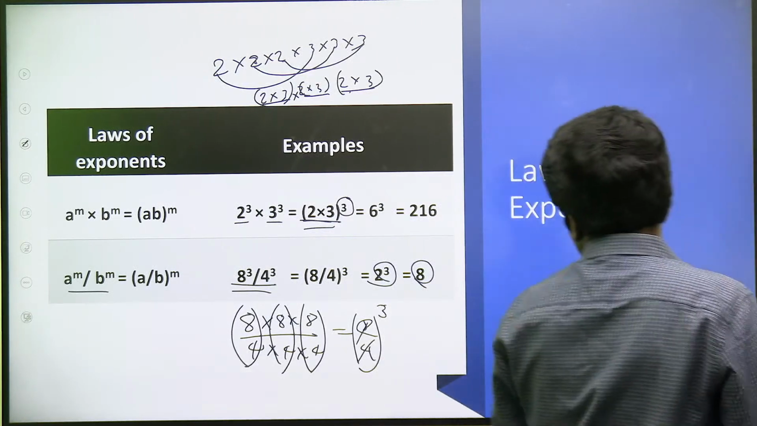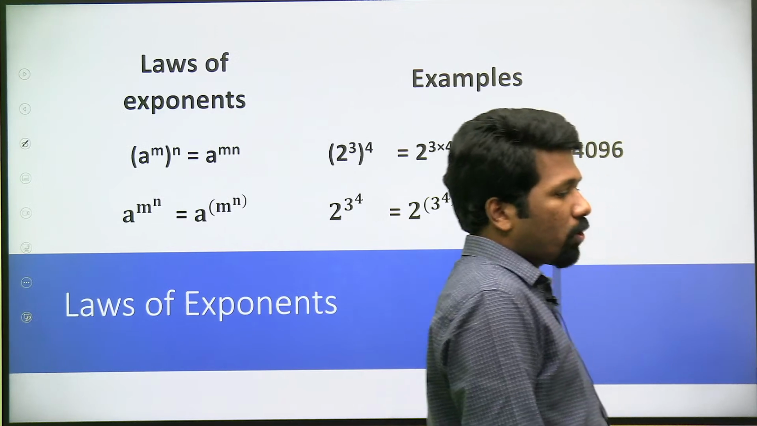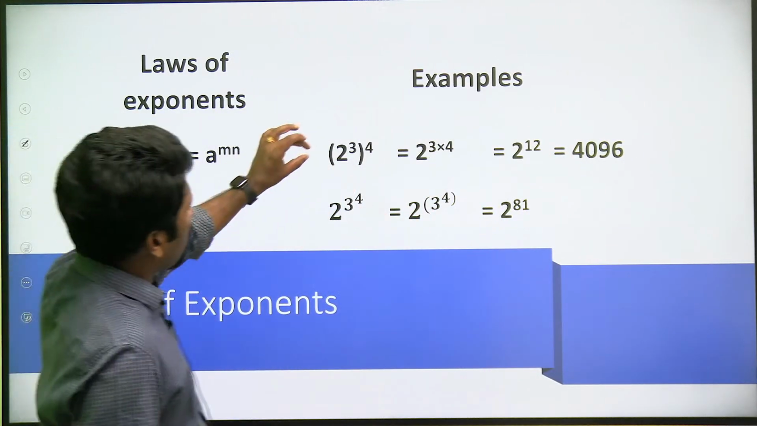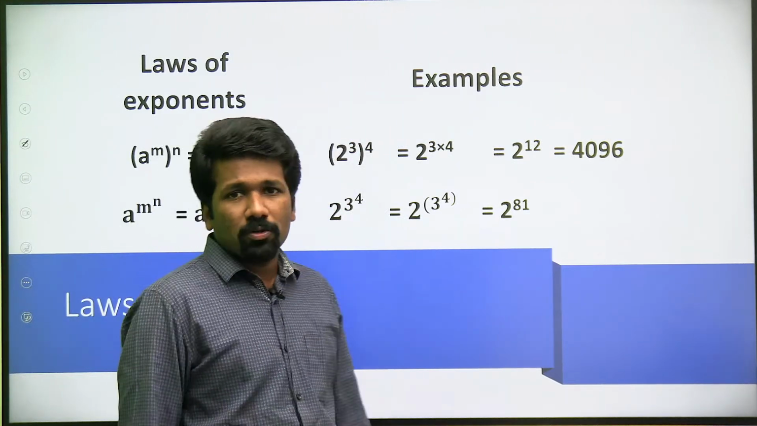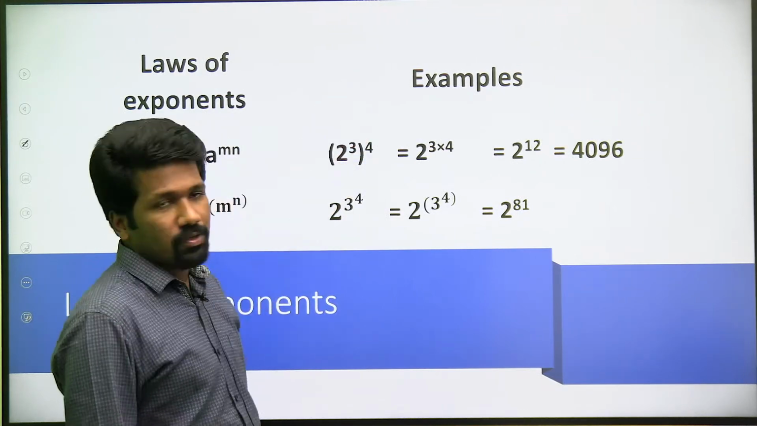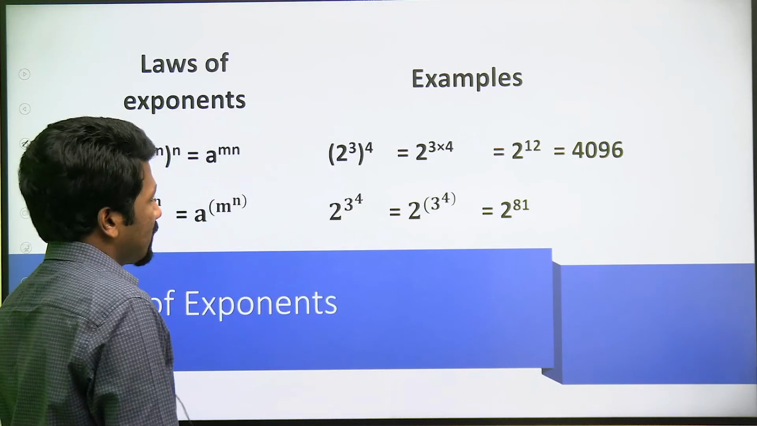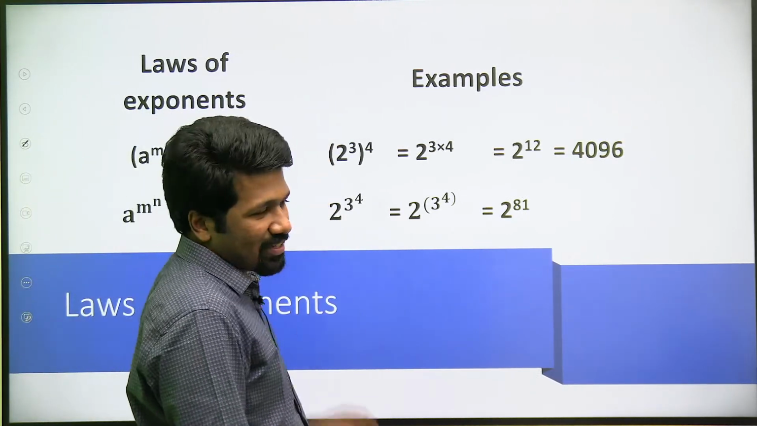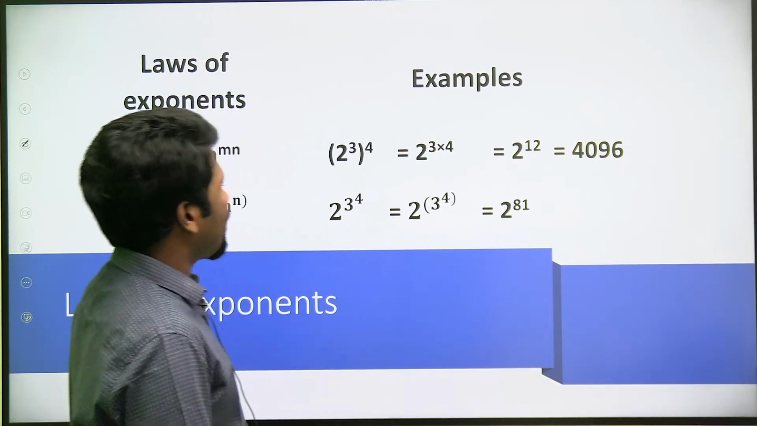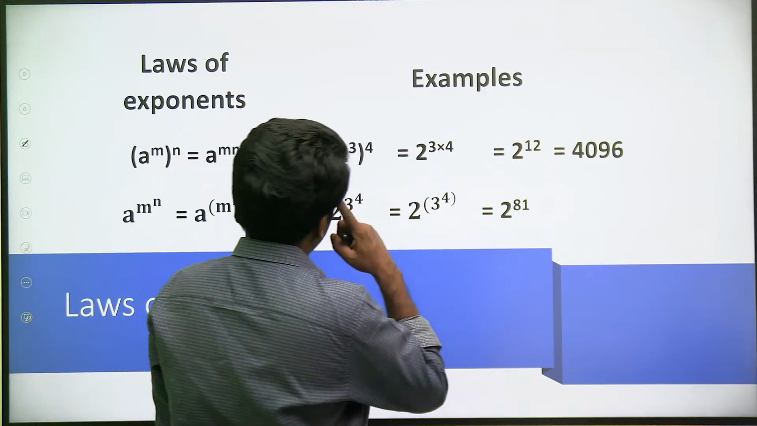Now the next 2 rules are, when power of power comes, how to simplify. Power of power means what? For example, 2 raised to 3 raised to 4. There are 2 possibilities: 2 raised to 3 raised to 4, and 2 raised to 3 the whole raised to 4. These two are different, please understand. Some people make a mistake here. They think that this and this are the same. They are not the same. If you understand that wrongly, you will get a wrong answer. Let us understand what is the difference between these.